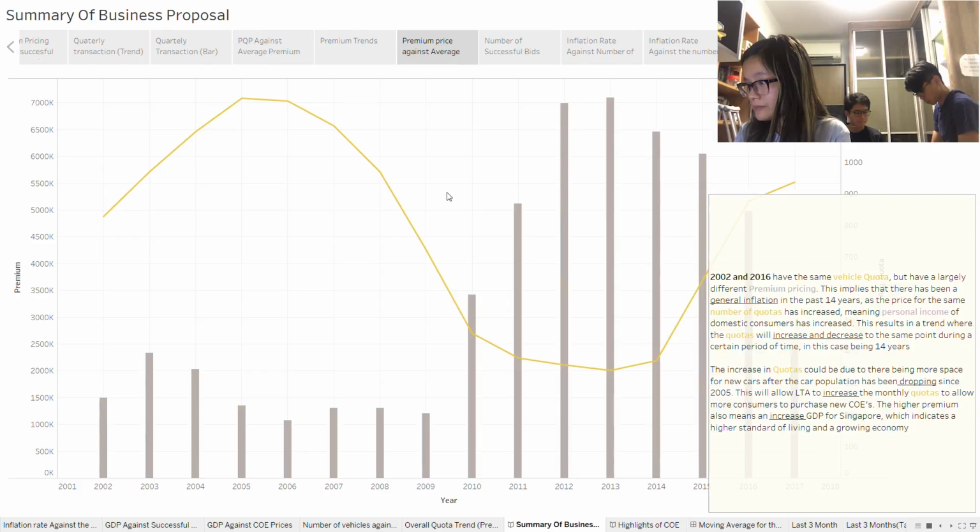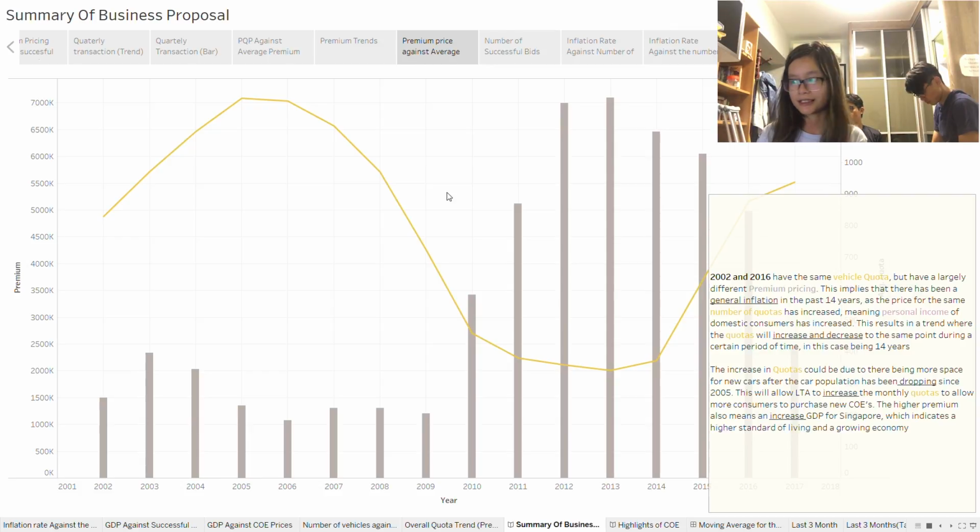This implies that there has been a general inflation in the past 14 years, as the price for the same number of quotas has increased, meaning personal income of domestic consumers has increased as well. This results in a trend where the quotas will increase and decrease to the same point during a certain period of time, in this case being 14 years.